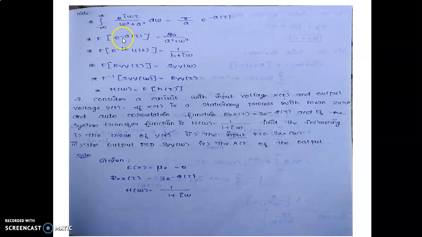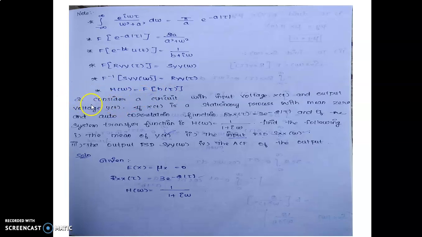The Fourier of e^(−a|τ|) equals 2a divided by (a²+ω²). Next, the Fourier of e^(−bt) u(t) equals 1 divided by (b+iω). Next, the Fourier of Ryy(τ) equals Syy(ω). Next, the inverse Fourier of Syy(ω) equals Ryy(τ). Last one, H(ω) equals the Fourier of h(τ).